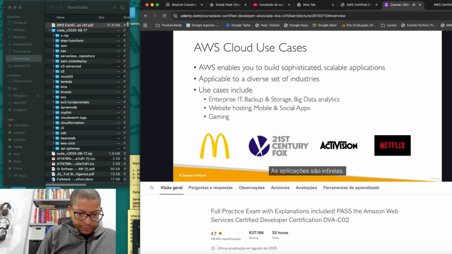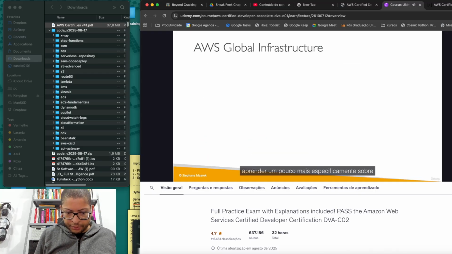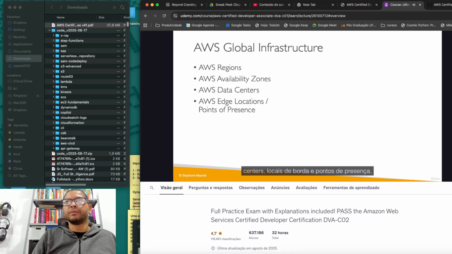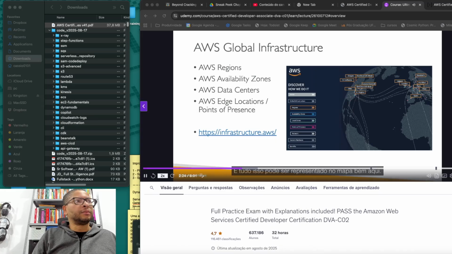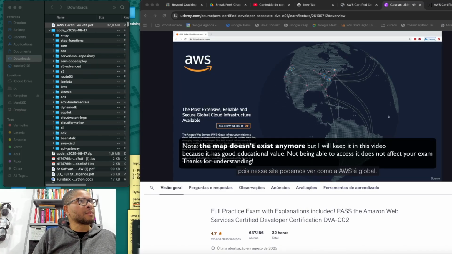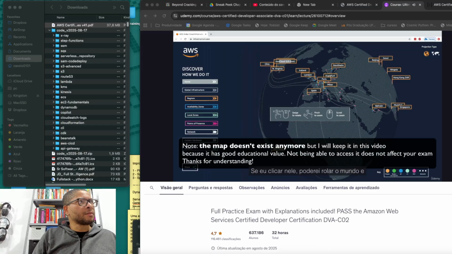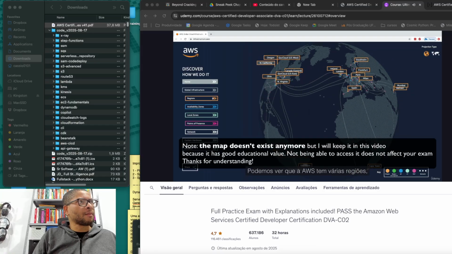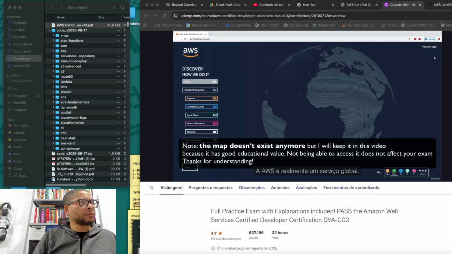The applications are endless. Now, AWS is global, and this is where we're going to learn a bit more specifics about how it works. So we have AWS regions, availability zones, data centers, edge locations, and points of presence. All of these can be represented on the map right here. So let's go on this website to have a quick look at it. This is a cool map because on this website, you can see how AWS is global. If I click on it, I can scroll the world and see what is happening. We can see that AWS has multiple regions, they're in orange, and they're all around the world. For example, Paris, Spain, Ohio, Sao Paulo, Cape Town, Mumbai, and everywhere else. So AWS truly is a global service.